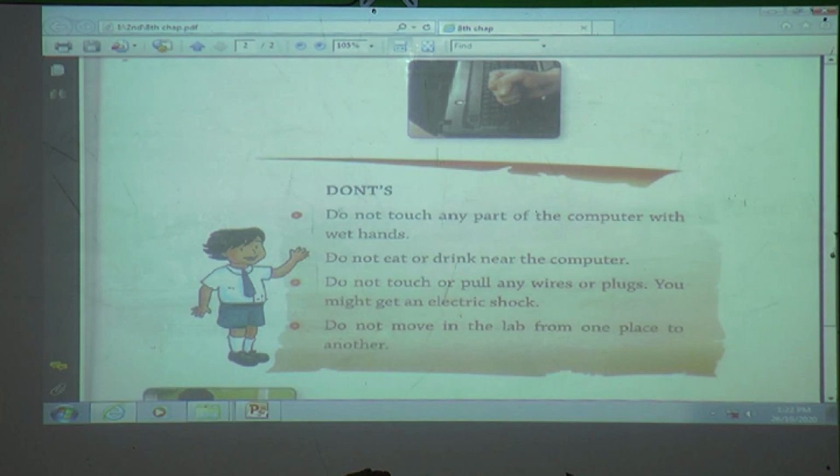And why do not drink? Because a computer is an electronic machine. By mistake, if water or any drink falls and goes into the parts, then computer is which type of machine? Electronic machine. And if water falls on that part, what will happen? Yes, this part will be damaged and there is a chance we will get a shock. That's why don't eat or drink near the computer.